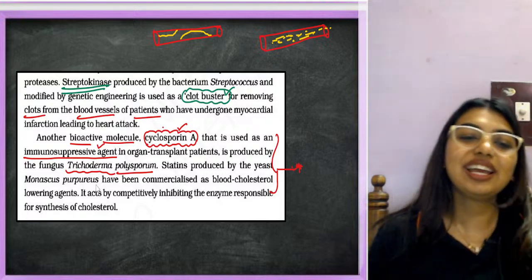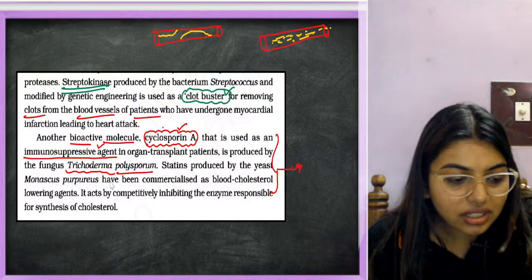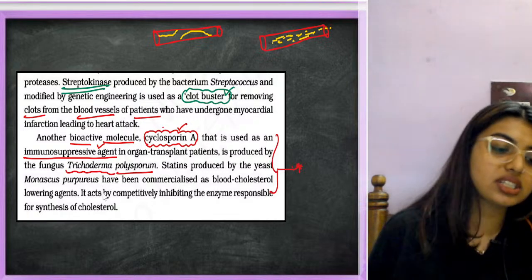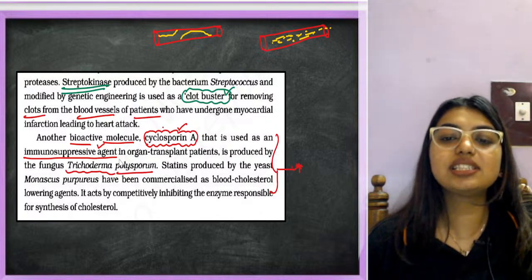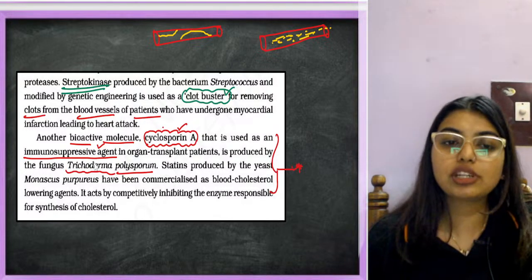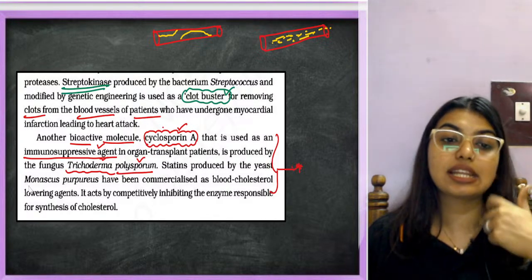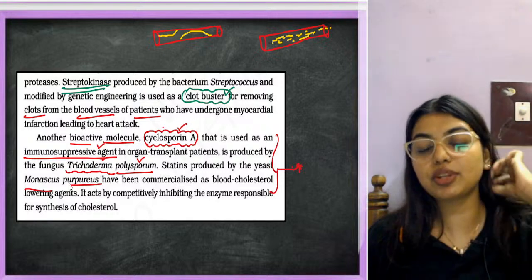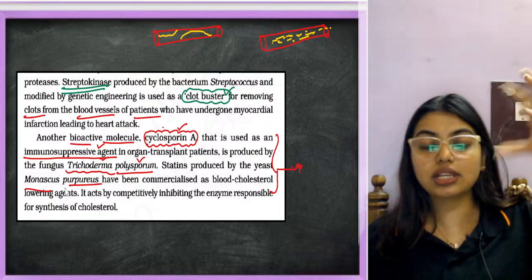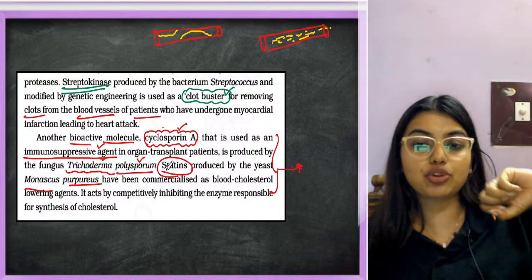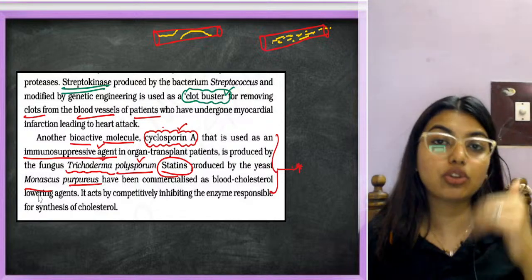So it's produced by a fungus, Trichoderma polysporum. The next one, statins, produced by the yeast Monascus purpureus, have been commercialized as blood cholesterol lowering agents. That means the statins you get are produced by a yeast called Monascus purpureus, and commercialized as blood cholesterol lowering agents.